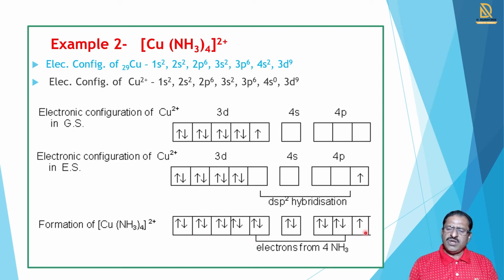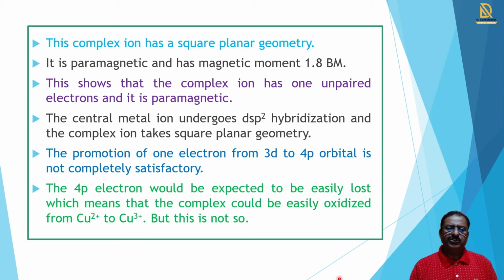Here 1 electron is unpaired, so it shows paramagnetic property. This compound shows paramagnetic property and its magnetic moment is 1.8 BM. Such a magnetic property is observed, and it shows dsp2 hybridization and a square planar shape.